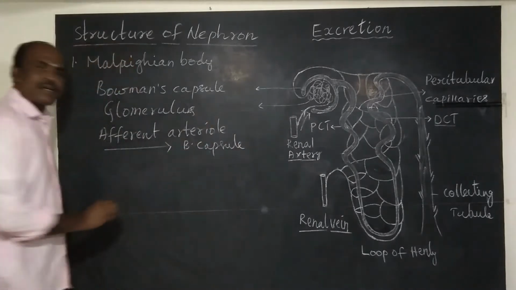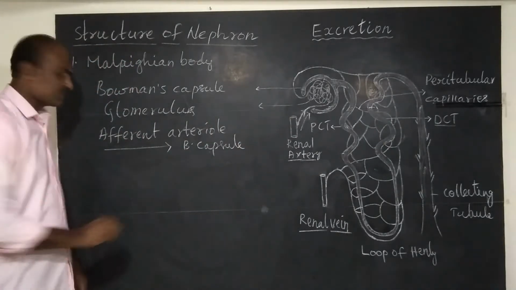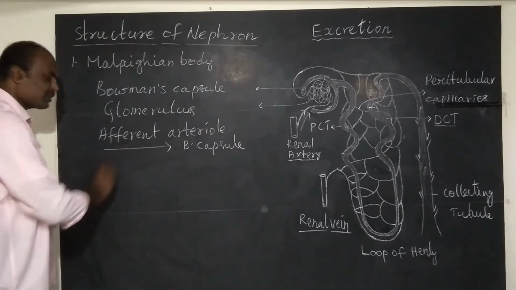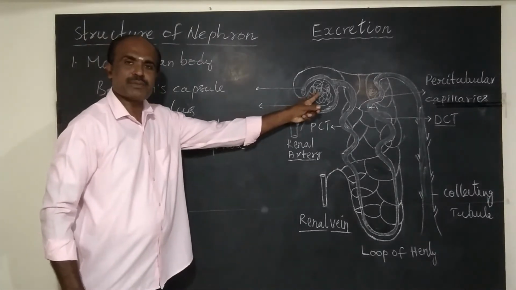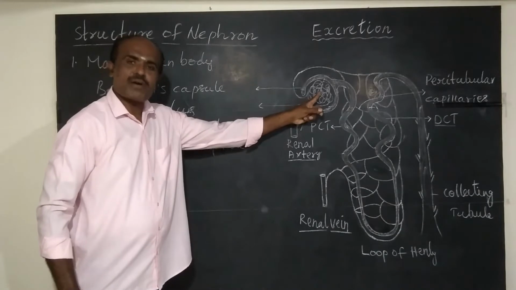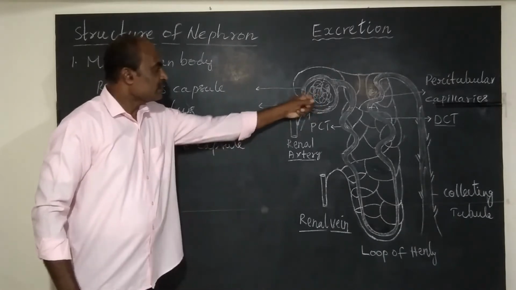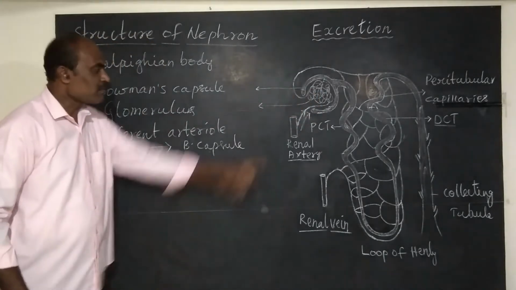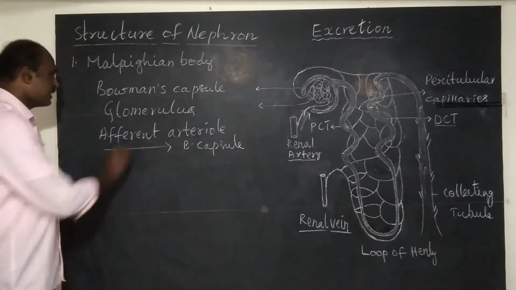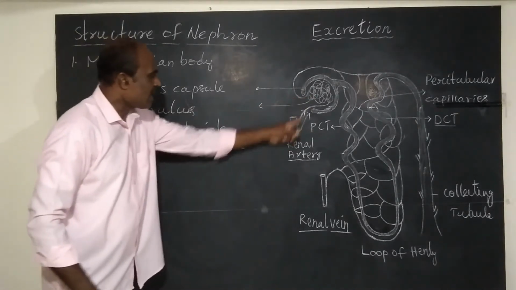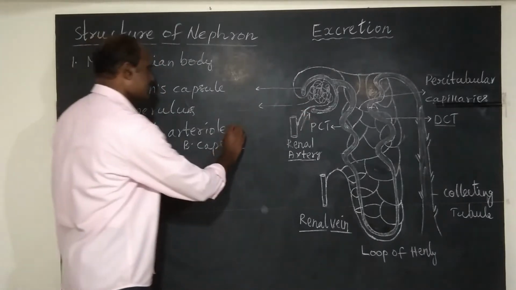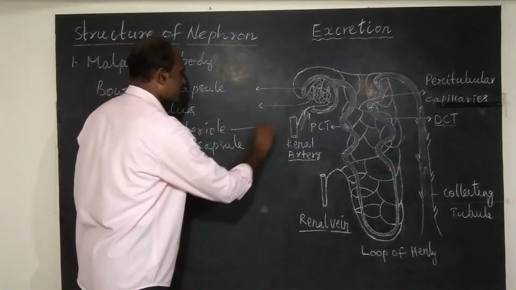What are carried? Blood with impurities. So blood with impurities are carried towards Bowman's capsule for filtration. This glomerulus is formed by afferent arteriole. So this is afferent arteriole.